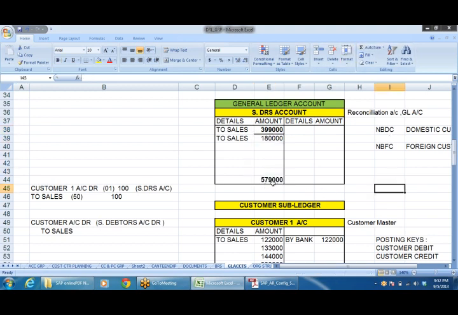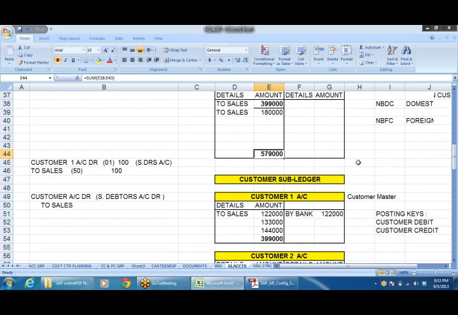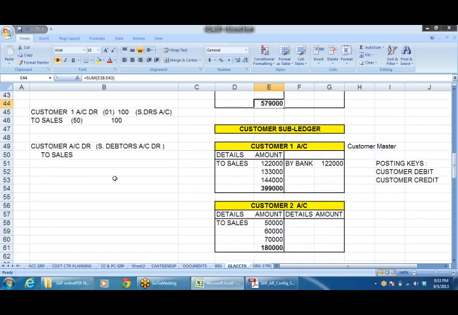Right, 5,79,000. This 5,79,000 has to be shown in the balance sheet. So in order to show a total figure, we are maintaining the sundry debtors account, and whenever we post an accounting entry, customer account debit to sales, the system will post directly to sundry debtors also.